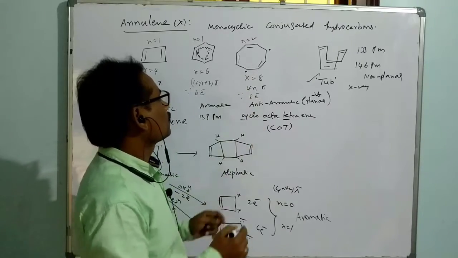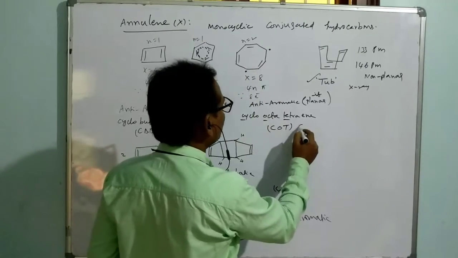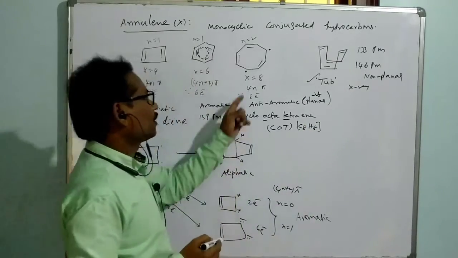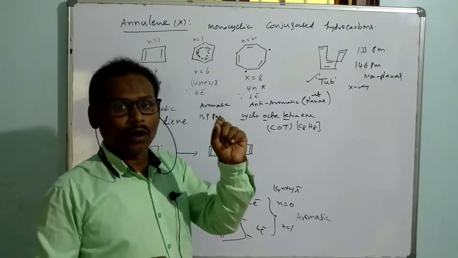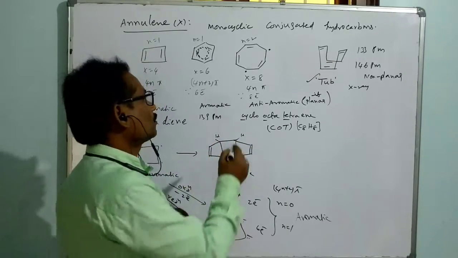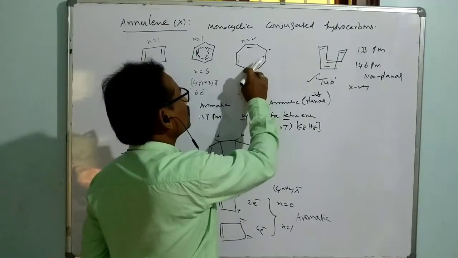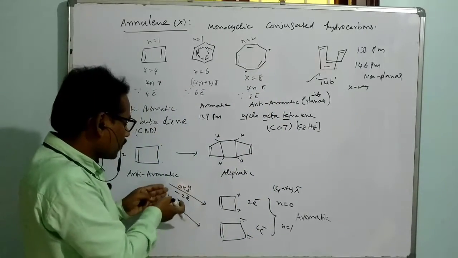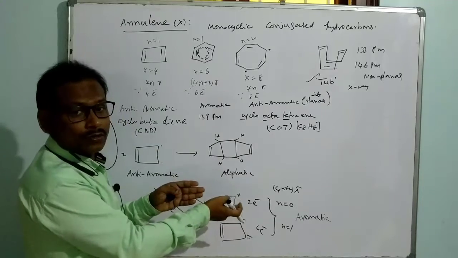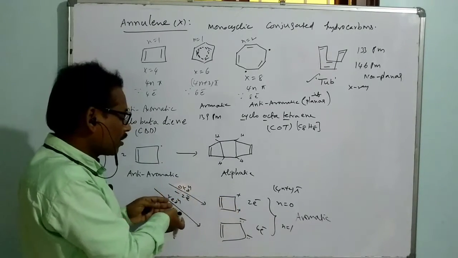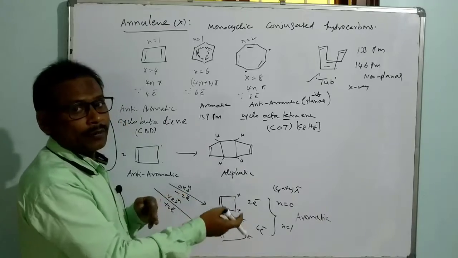COT, that is C8H8. The molecular formula is C8H8. That is the actual existence. It has 2 half-filled molecular orbitals, so it is paramagnetic. So if it loses these 2 electrons, what happens? Similar to what I discussed here. If it loses 2 electrons, there is a scope to fall into an aromatic species. If it gains 2 electrons, there is also a scope to fall into an aromatic species.